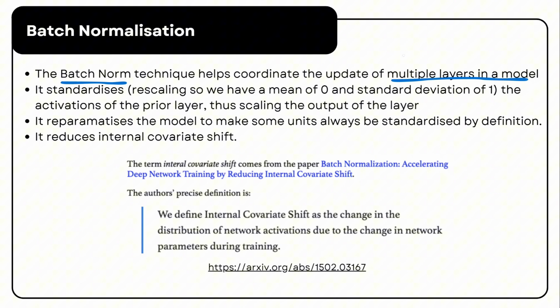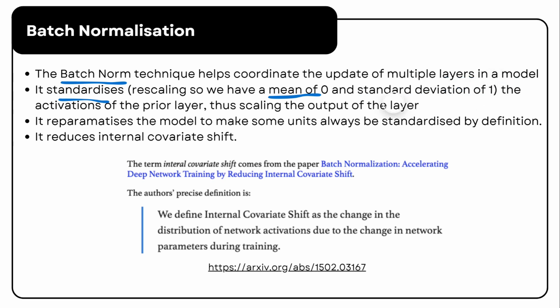It does this by standardizing the activations of the previous layer, rescaling them so they have a mean of 0 and a standard deviation of 1.